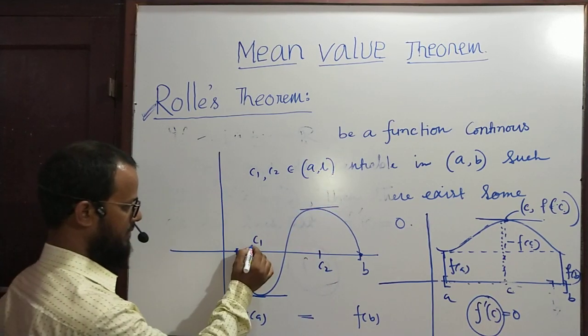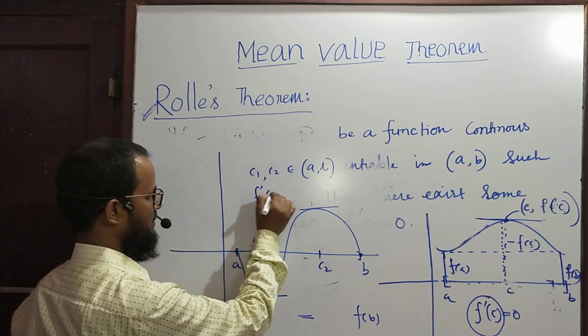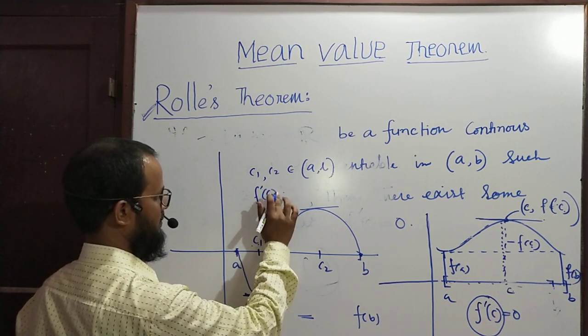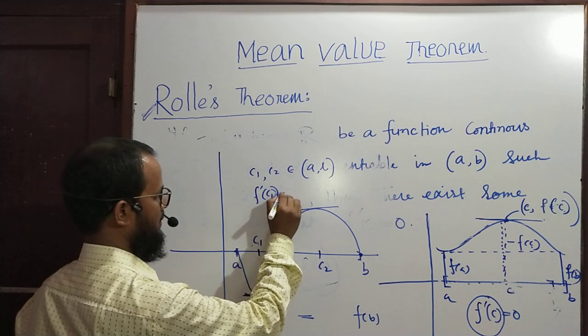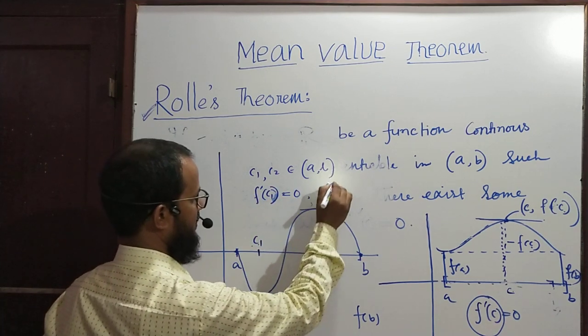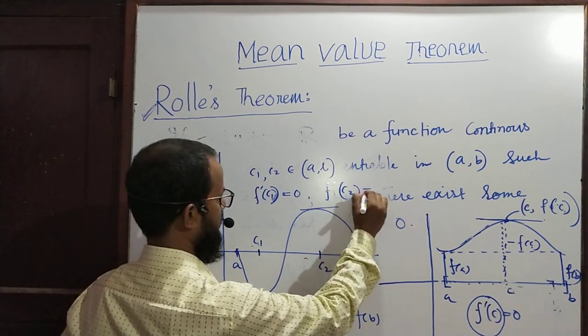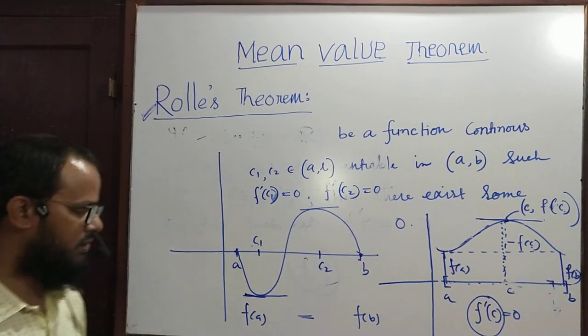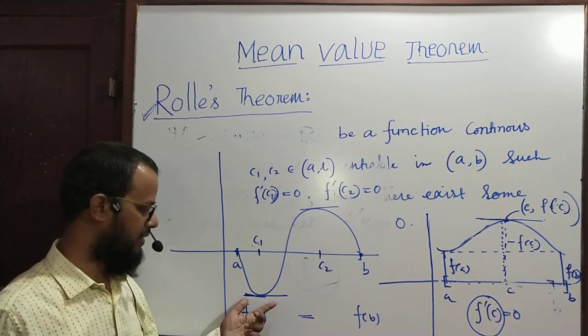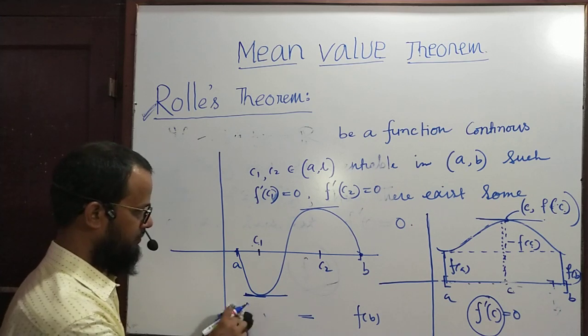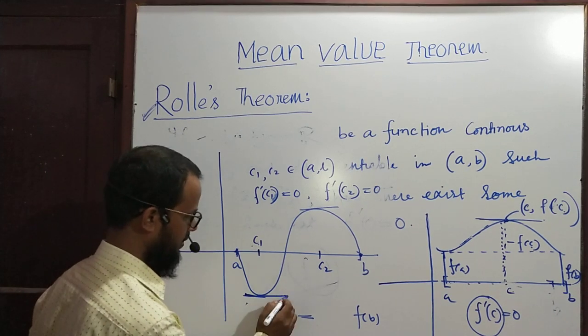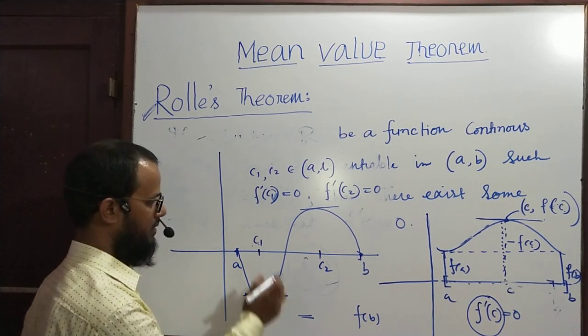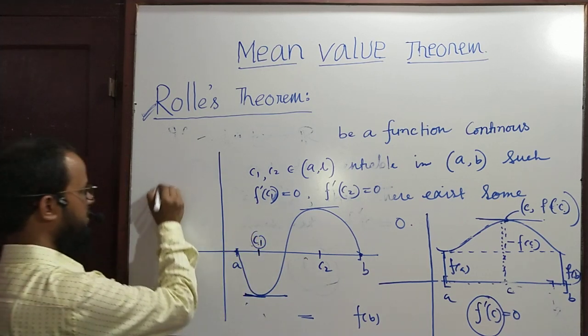And at that point C1, f dash C1 is equal to 0, and f dash C2 is equal to 0. From the figure, at the point C1, the tangent is parallel to the x-axis. At this point C1, f dash C1